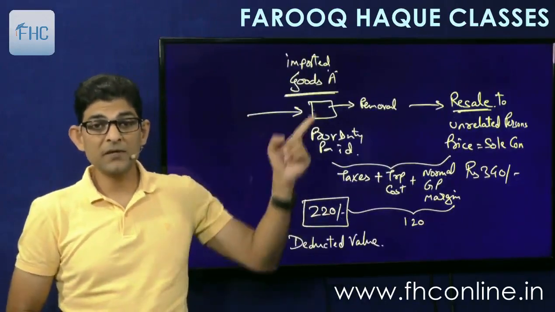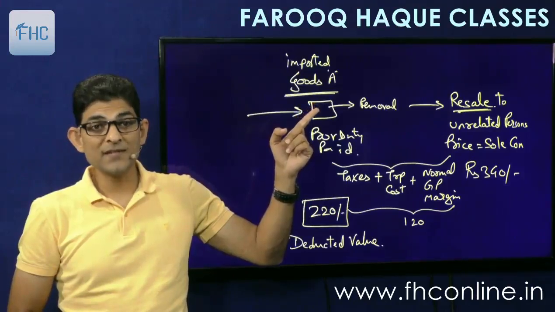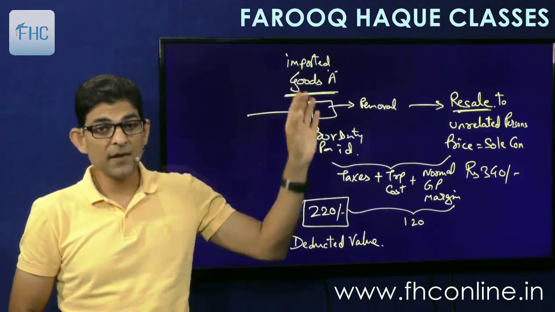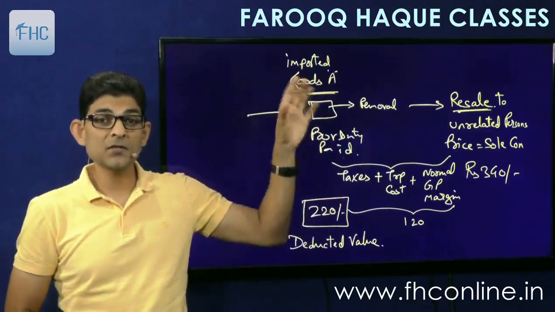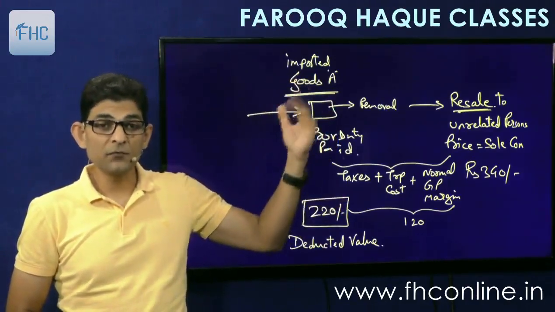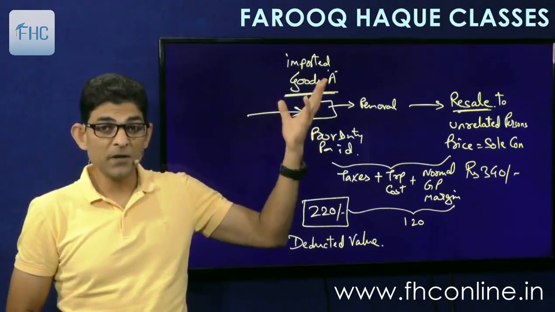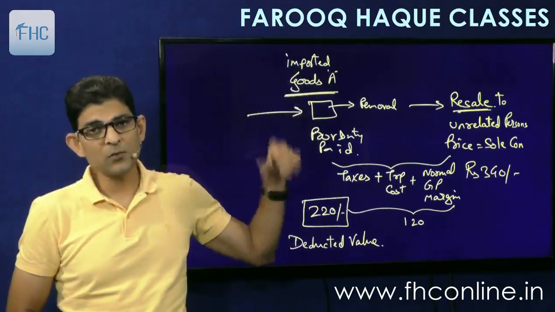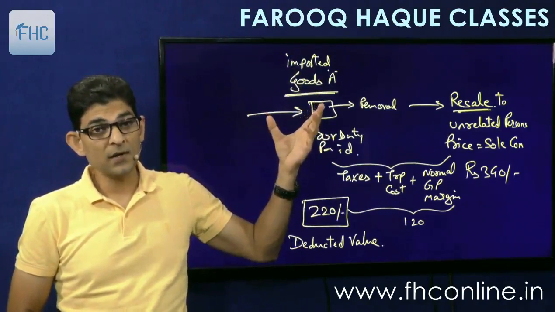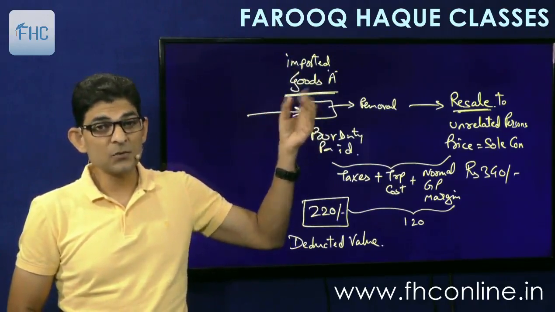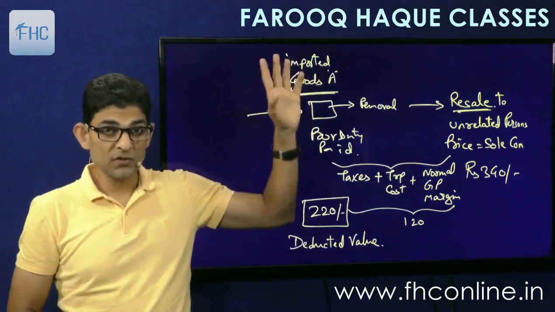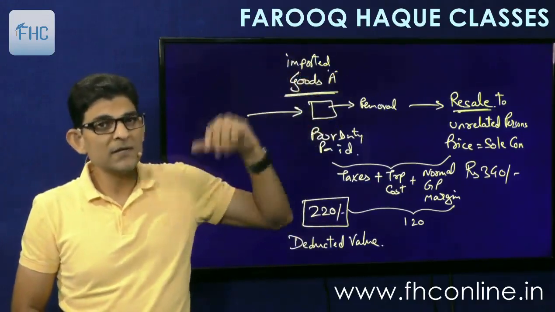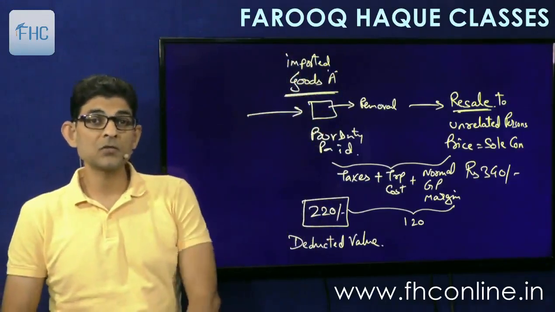Then this 220 will be taken here to finalize the assessment. So first provisional assessment was done, duty was paid. Now this value will be taken and the assessment will be finalized, and the difference of tax will either be paid by you or refunded to you, as the case may be. So we'll compare it with how much tax has been paid here. If provisional tax has been paid in excess, it will be refunded subject to unjust enrichment concept, and if more tax is to be paid, you will pay the additional tax, the differential tax.